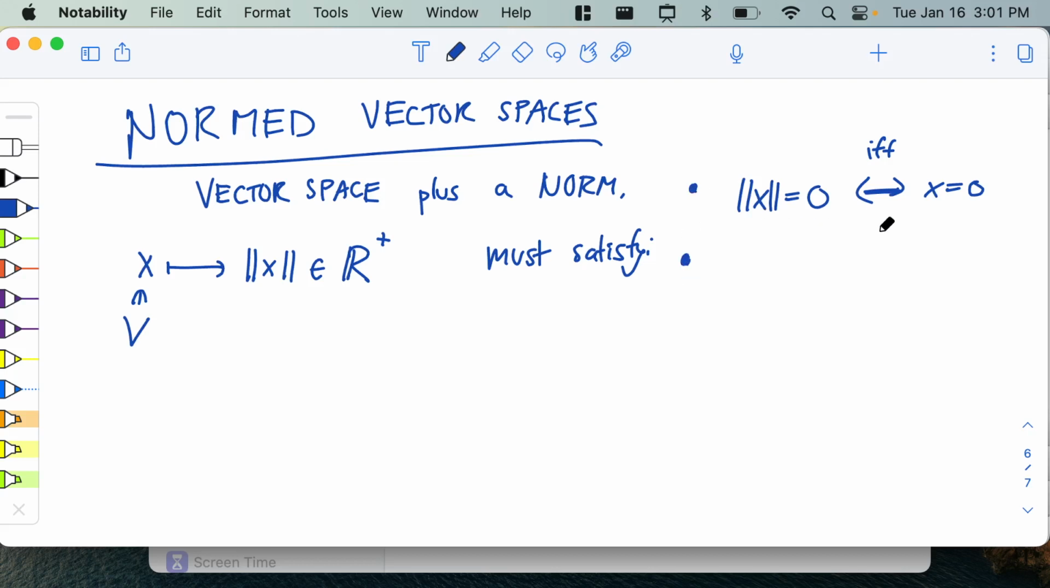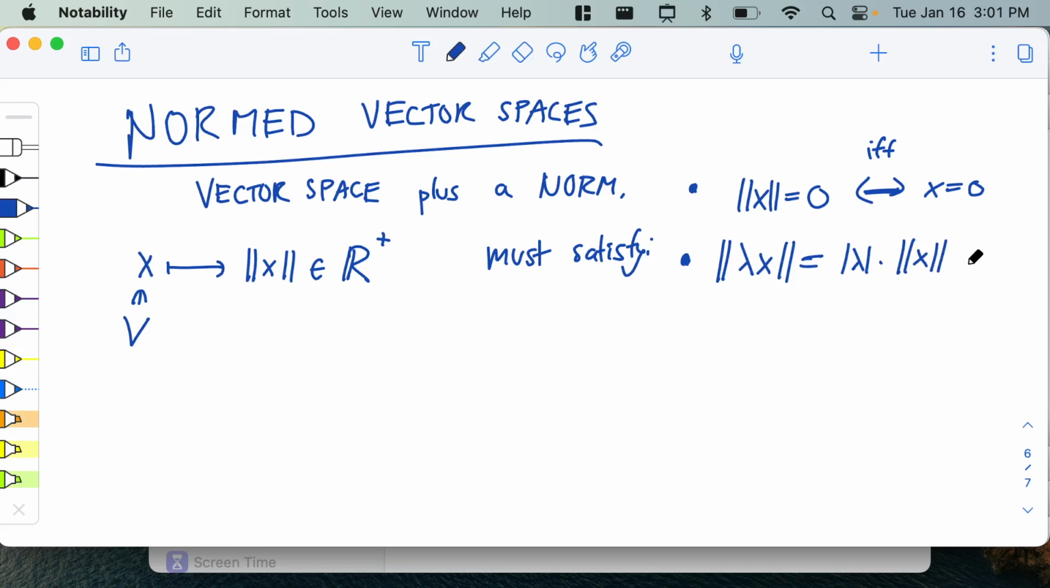So the norm is equal to 0 if and only if the vector is 0. The next thing is it has to play nice with scalars. So if you multiply lambda x and you ask what the norm of that is, it has to be lambda times the norm of x. So if you double a vector, you have to also double the norm of the vector.